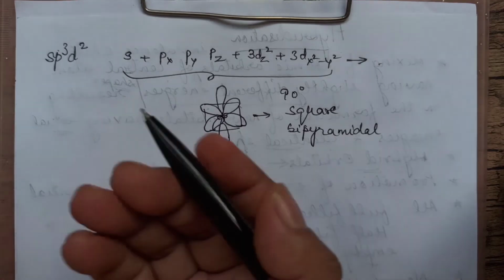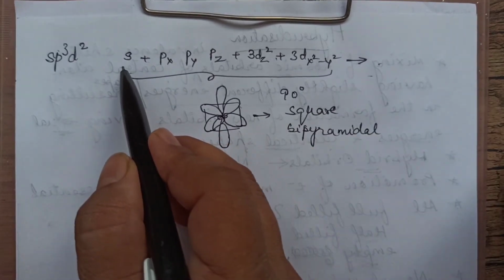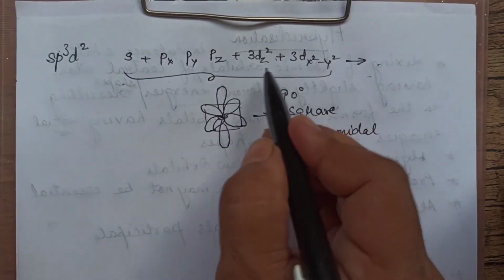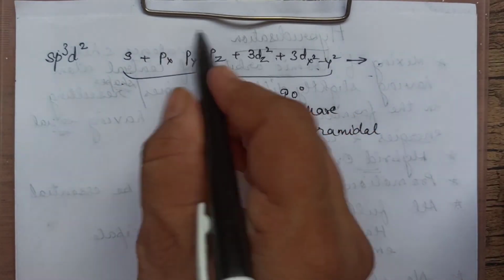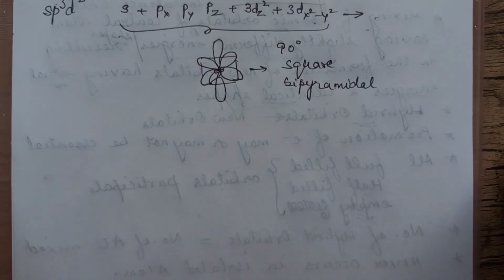Right? And the percentage also you can calculate now. Out of 6, 1 is s. Out of 6, 2 are d. Out of 6, 3 are p. So accordingly you can write the contribution also.